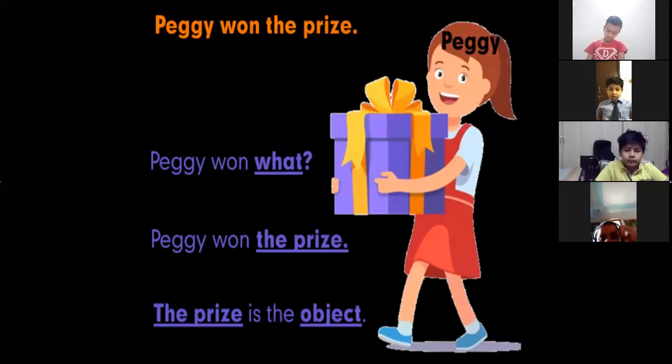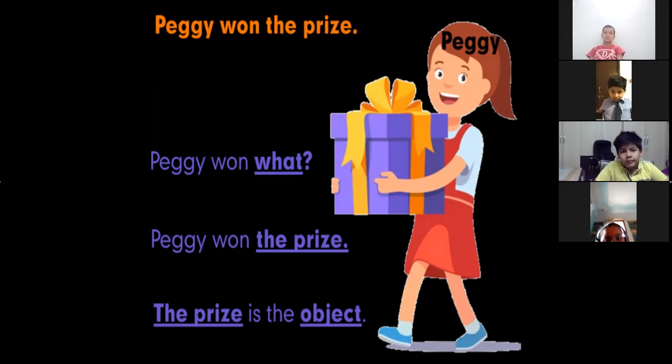Let's take one more example. Peggy won the prize. Now again, Peggy is what? Subject, because it is the naming word. Won, it's an action. Then Peggy won what? What has Peggy won? So the answer is coming. Peggy won the prize. So the prize is the object here.